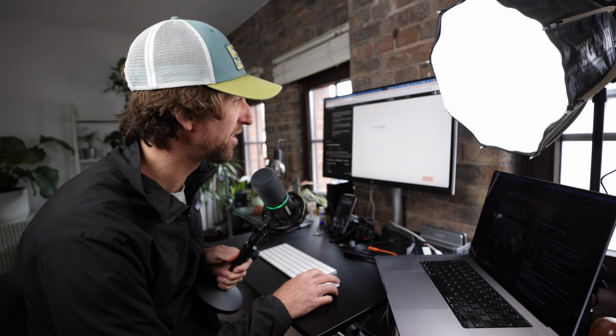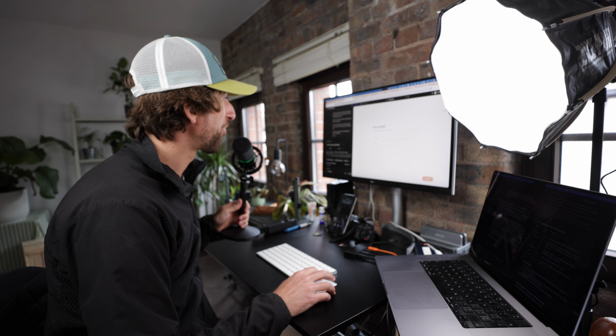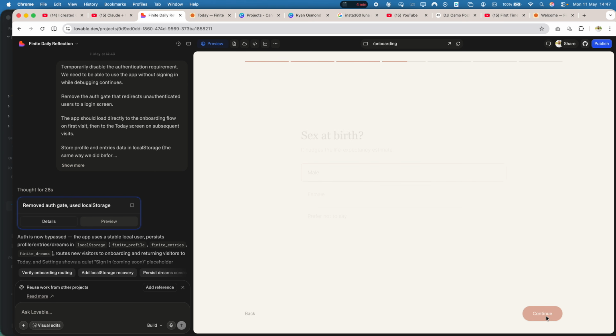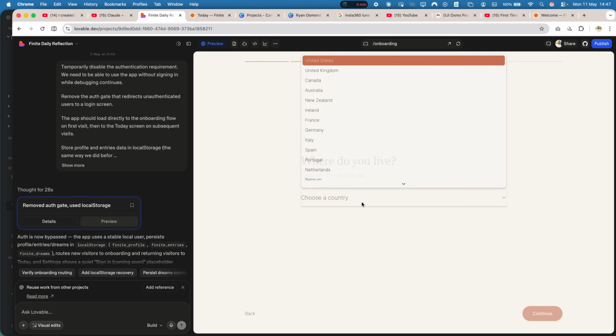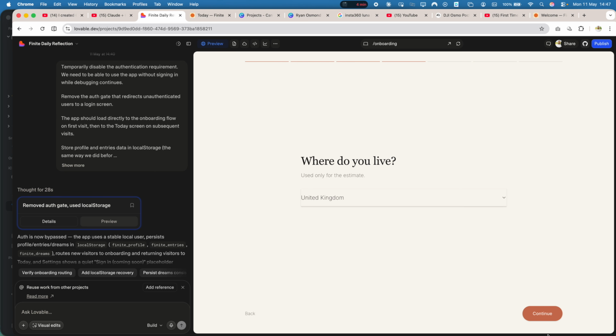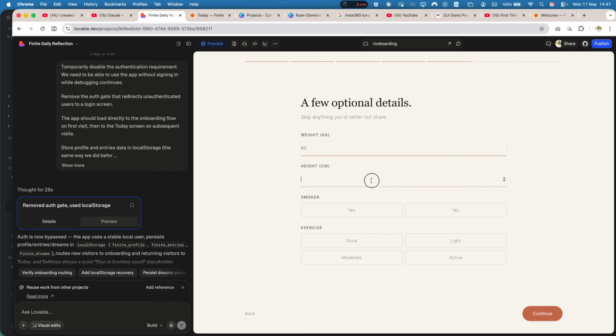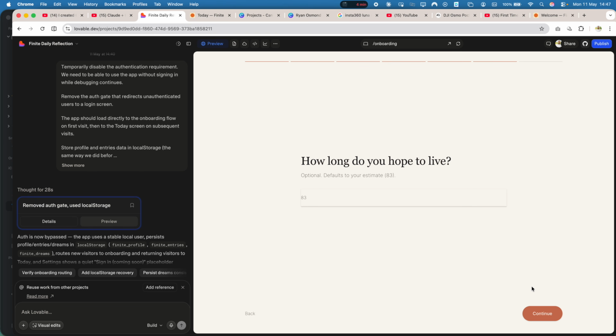So it's going to ask me some other questions to help identify what my average life expectancy is going to be. So I'm a man and I currently live in the United Kingdom. My weight is, let's just say 80 kilos. I don't actually know. Let's just say I'm 180 centimeters tall. I'm not a smoker and I'm active. So let's see what happens.